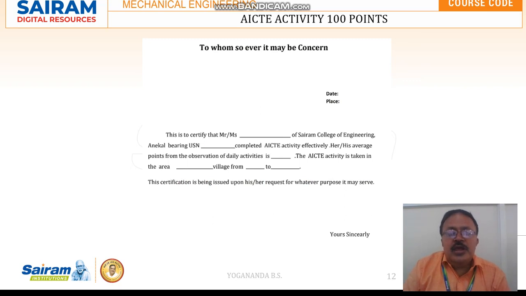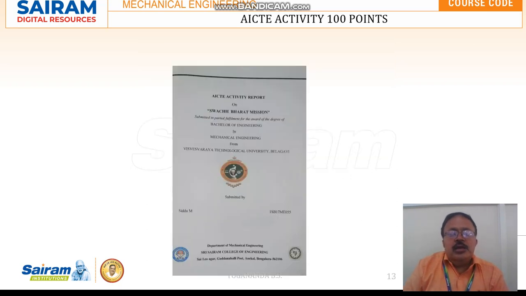Then after the completion of the activity, the supervisor has to give this certificate saying that the student has completed the AICTE activity in the area, in the so and so village from so and so date. So he has to prepare the report along with the templates which are discussed now, with the cover page like this. So for each activity, one such report